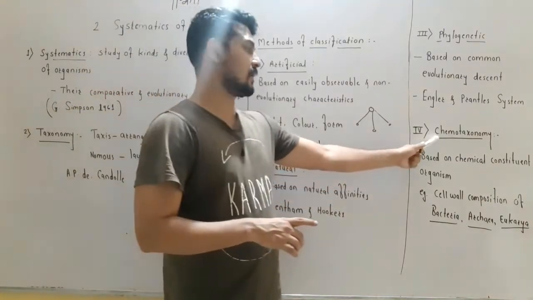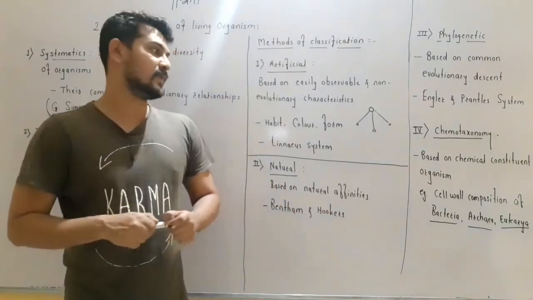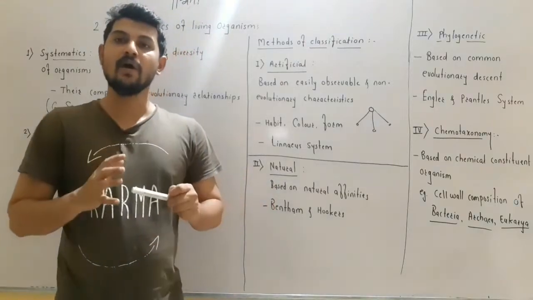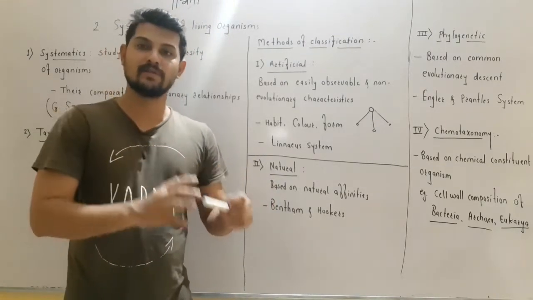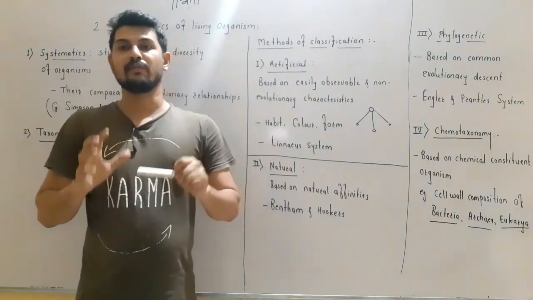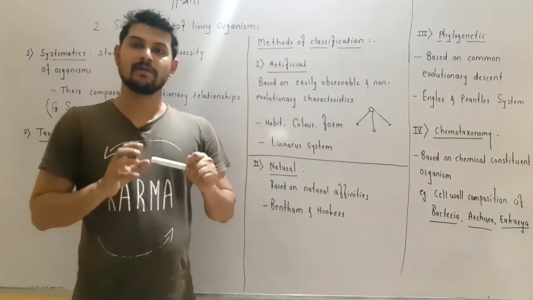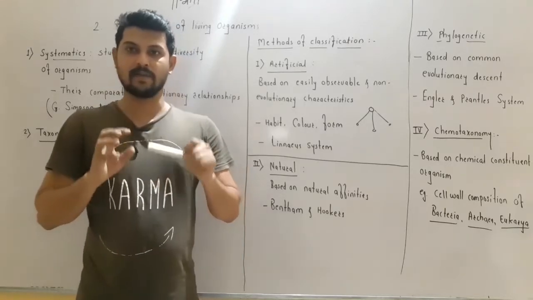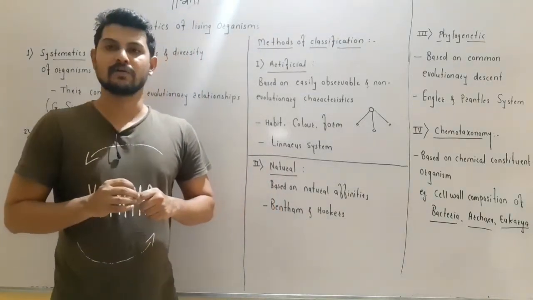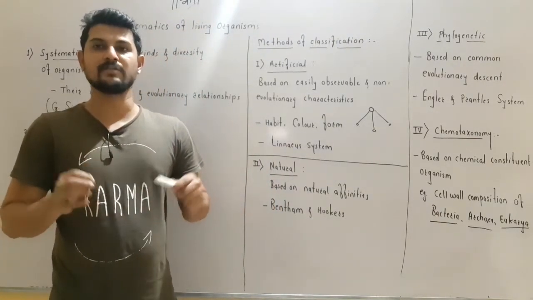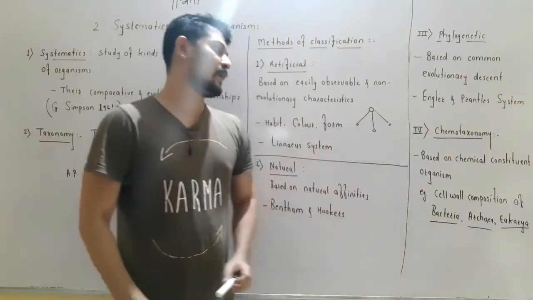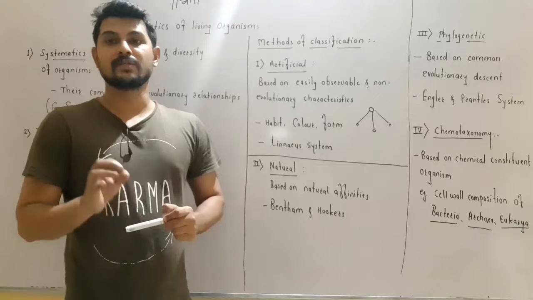Next we have to study about chemotaxonomy, when the classification is based on the chemical constituents of the organism. So when the classification is done on the basis of the chemical constituent which is present in the plant or animal, or when it is based on the structure of the chemical constituent in the organism, right? So when different types of organisms have similar chemical constituents in them, and based on that the classification is done, then it is called chemotaxonomy, right? So chemotaxonomy is based on the chemical constituents of the organism.